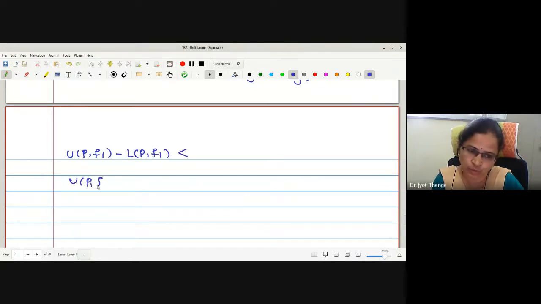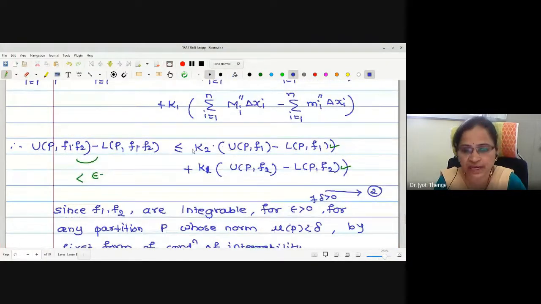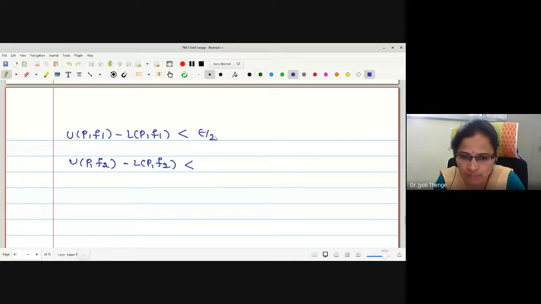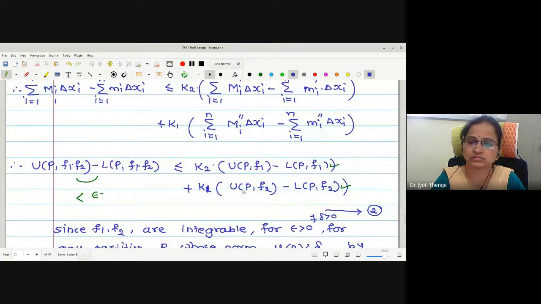Similarly, U P f2 minus L P f2 is less than something. If I write simply epsilon by 2 here, then it will remain with k2 into epsilon by 2 and k1 into epsilon by 2. Therefore, just to cancel that k2, here I am writing epsilon by 2k2, and here it is epsilon by 2k1. Okay? Right now?